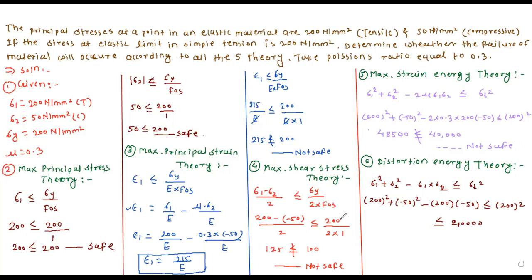52500. So again, this should not be less than 40,000. So not safe, this is again not safe. Okay. So the question asked is to determine whether the failure of material will occur according to all theories. So according to theory 2, 3, 4 and 5, failure will occur.